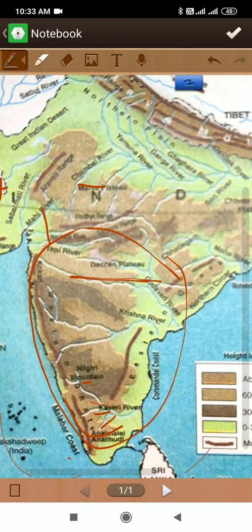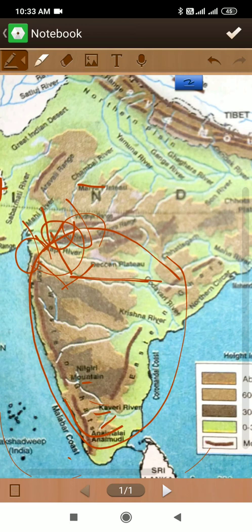So here it is the Satpura. We say the Satpura, Mahadev and Maikal range. Here are the Mahadev and Maikal ranges, all these are here, and to the south of it there is the Deccan Plateau, which is located to the south of the Malwa Plateau.